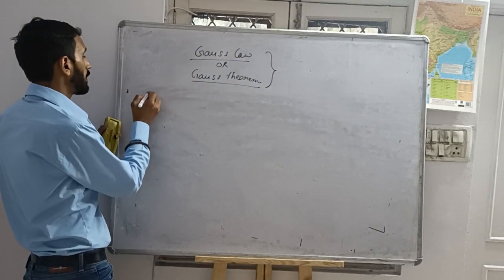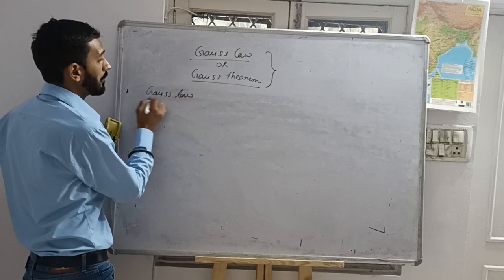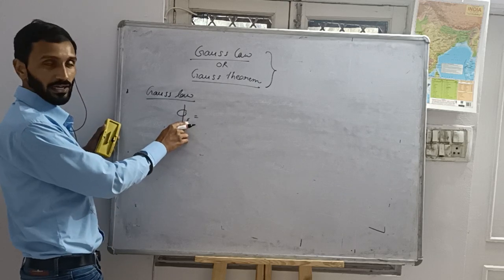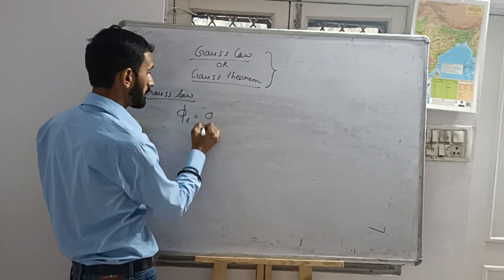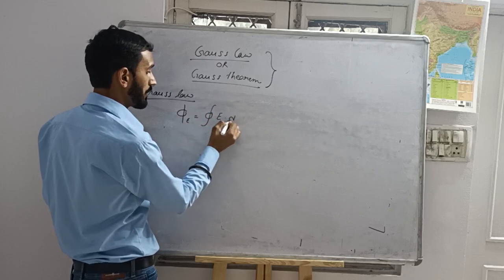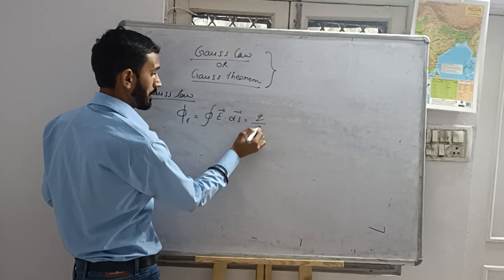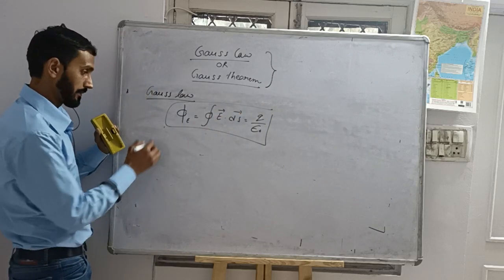Here, Gauss law: phi E, the electric flux, is equal to the closed integration of E dot dS, which is equal to Q by epsilon naught.